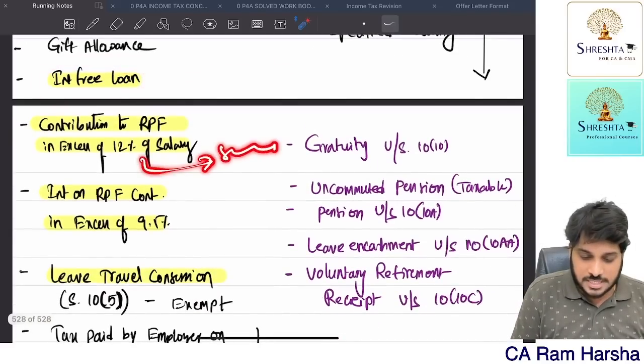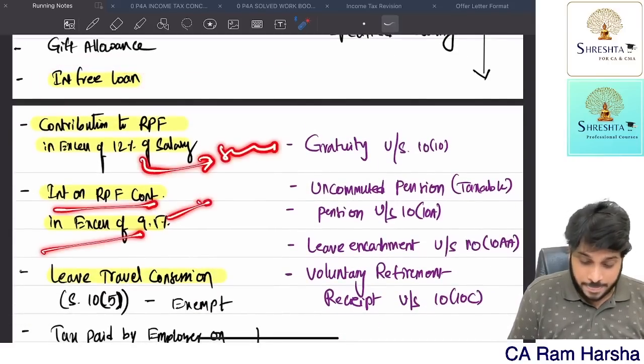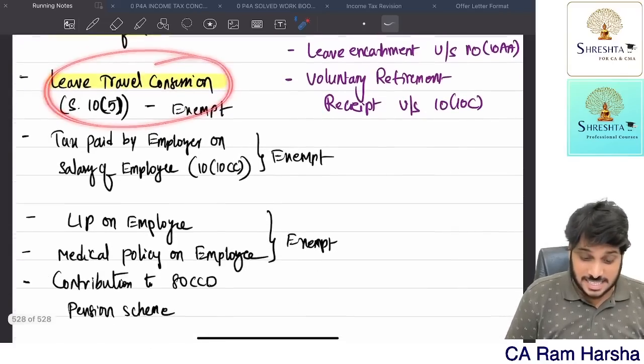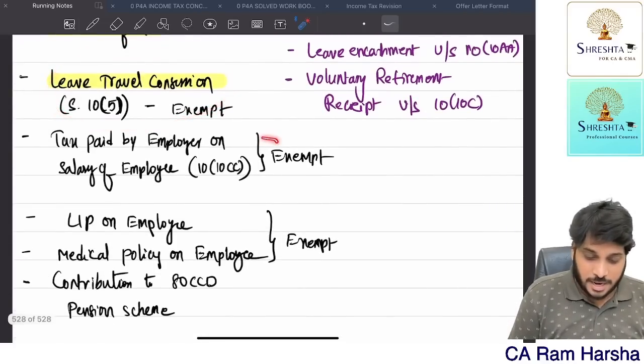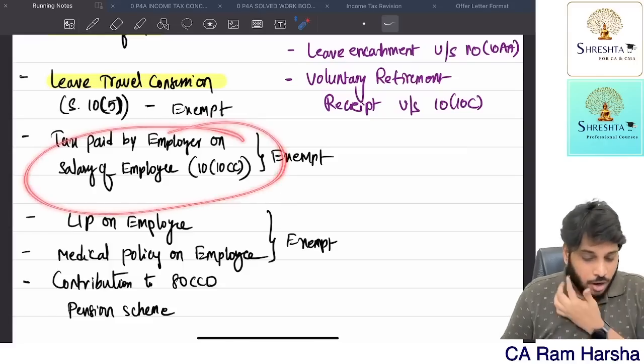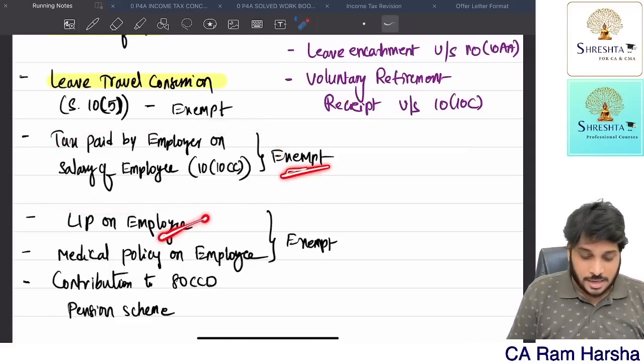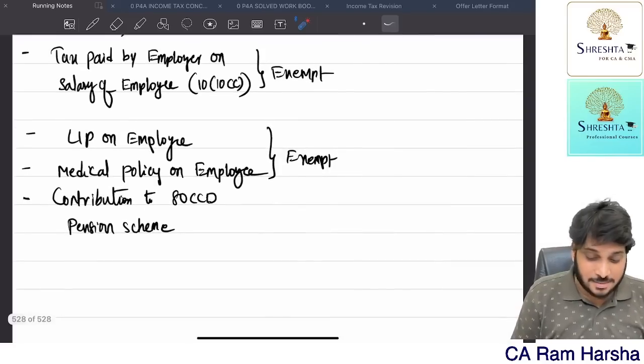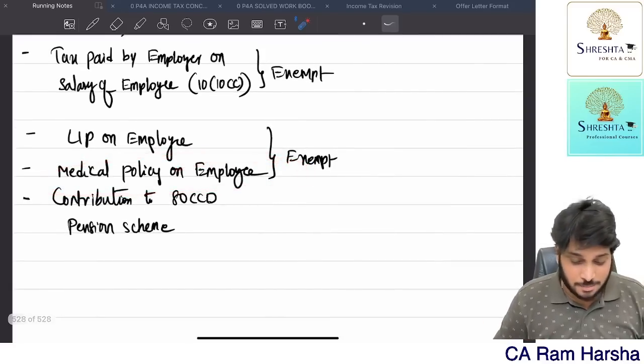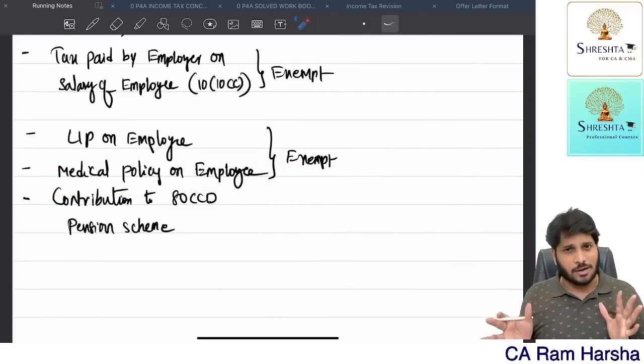Contribution to RPF is a salary. Interest on RPF, that is a salary. Leave travel concession is a salary. Yes or no? Tax paid by employer on the salary of the employee, that is exempted. Life insurance policy on the employee is exempted. Medical policy on the employee is exempted. All these points now we are going to cover.